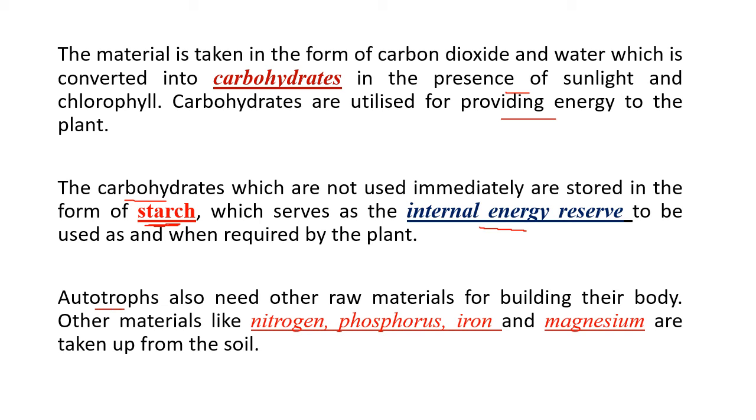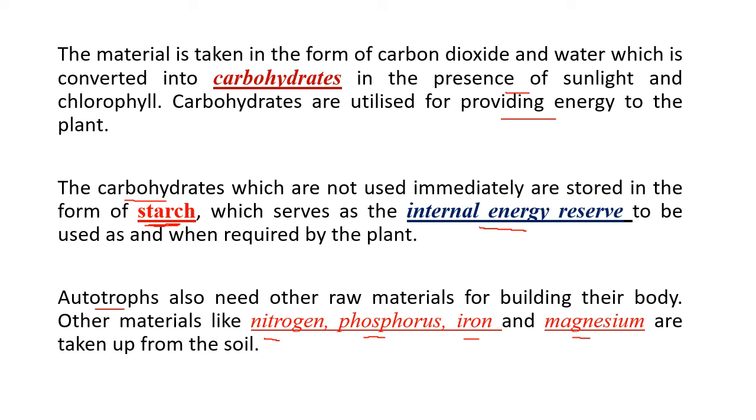Okay, but now we saw carbon dioxide and water make carbohydrates, but the plants, the autotrophs, they also need other raw materials for building their body. They need nitrogen in a small amount, they need phosphorus in a small amount, they need iron in a small amount, and they need magnesium also. So the major component of food is carbon dioxide and water, that is to form carbohydrates, but the plant also needs other minerals, you can see here.